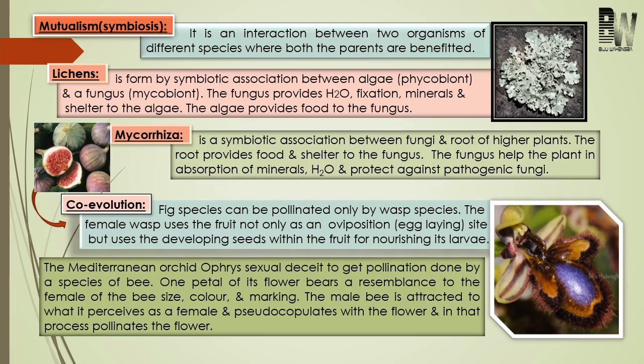So this is something about mycorrhiza. Next come to another example, and here the relationship is between fig species and wasp species. Here what happened? The fig flower is only pollinated by the wasp insect, and in return the fig flower will provide an oviposition site, that means a particular site to lay their eggs. Because of this, definitely the larvae of the wasp will develop inside the fruit, and this larvae will obtain nourishment from the developing seed. Like this, both organisms are benefited.